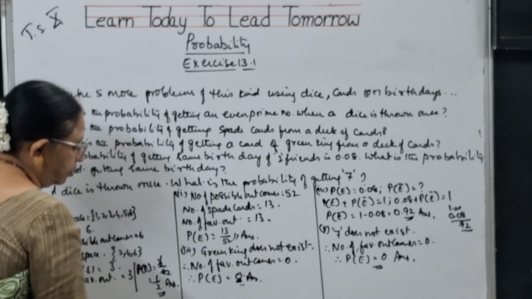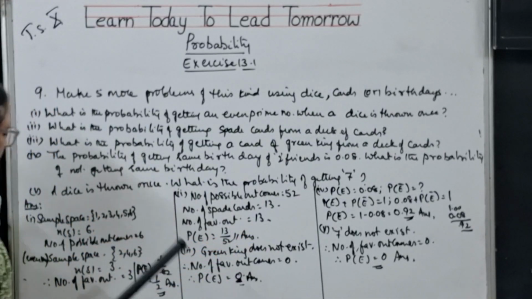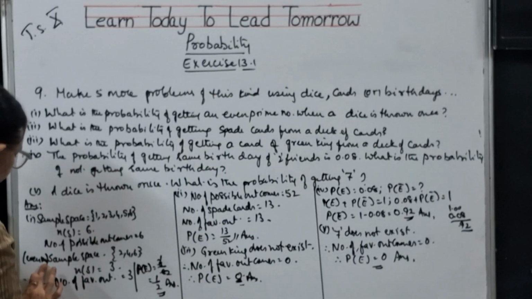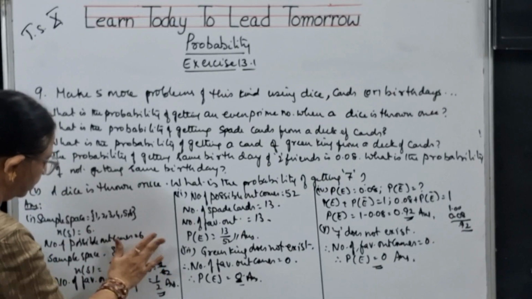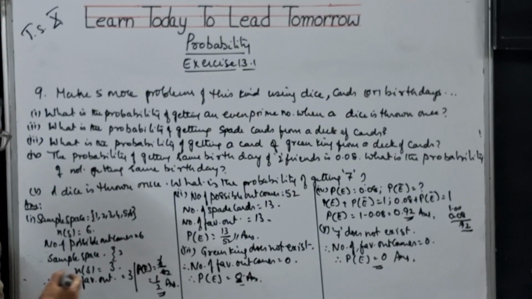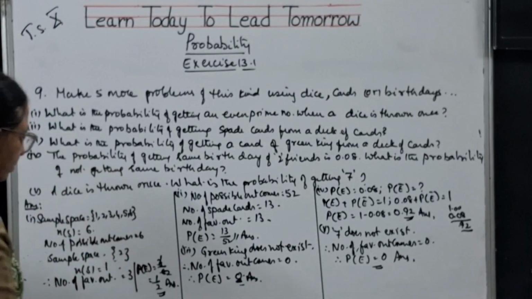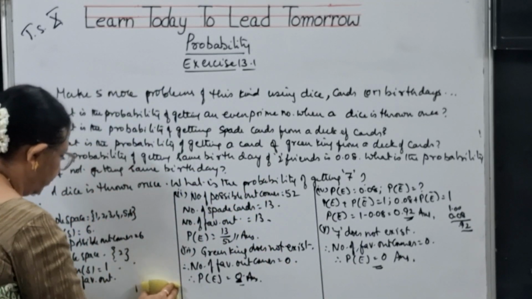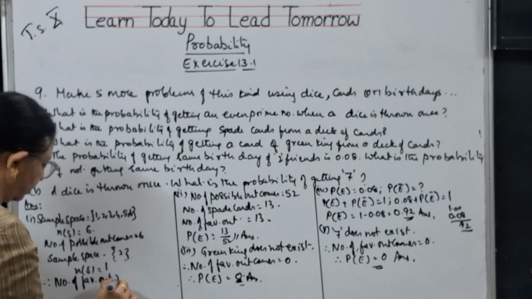So, you just have to create 5 problems and find the solutions, children. What are the 5 problems that I have done? What is the probability of getting an even prime number? Even prime number sample space is only 2, so n of S is 1 only, and the number of favorable outcomes will also be 1.